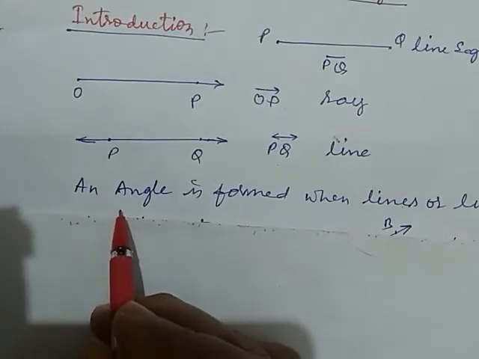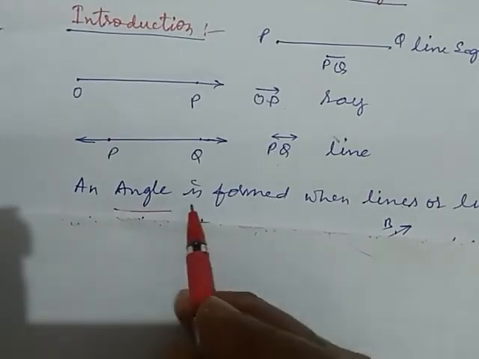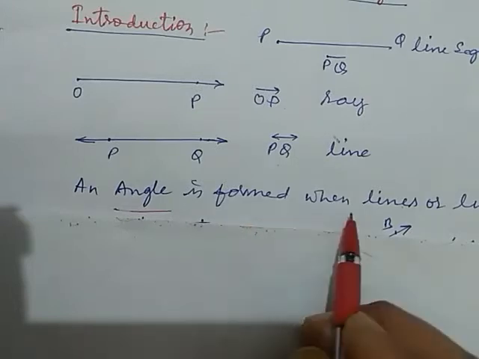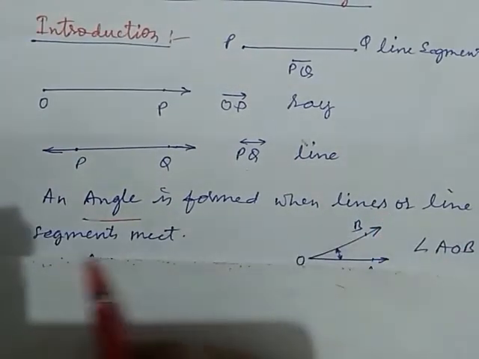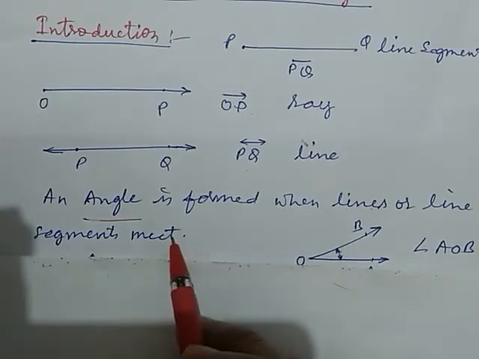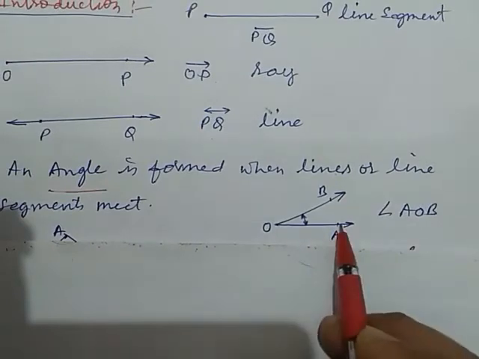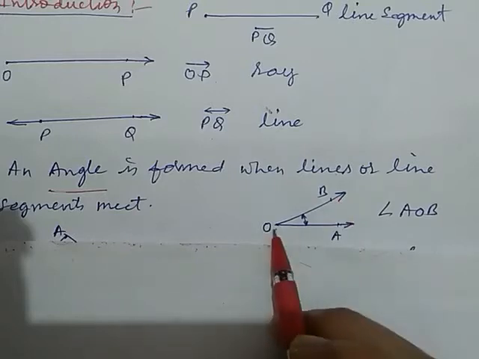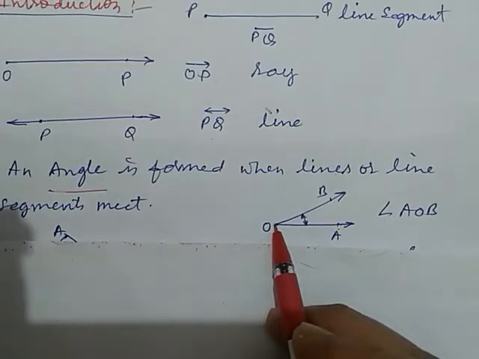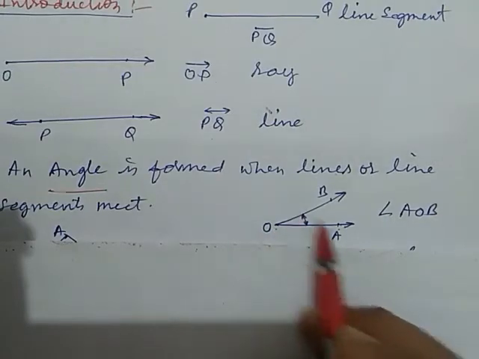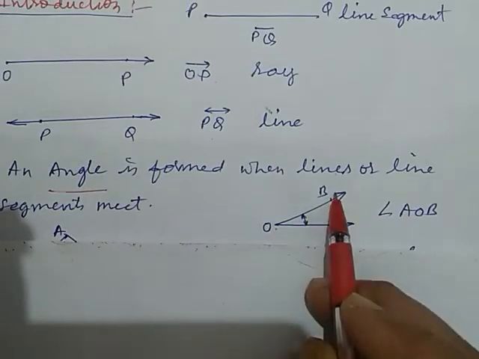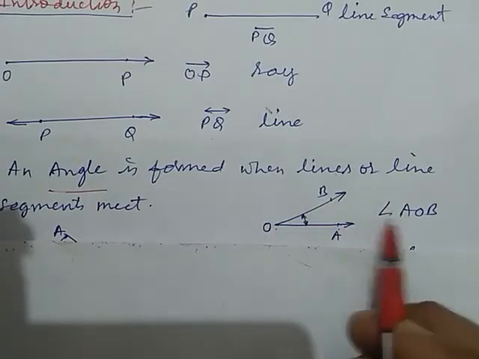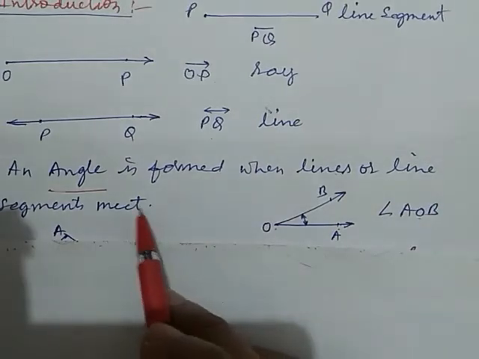Now we introduce angle. What is an angle? An angle is formed when lines or line segments or rays meet at a point like that. Here OA is a ray and OB is also a ray. They can be line segments. They are meeting at this point O. Okay, so they form an angle AOB and it is represented as angle AOB. This is our angle.